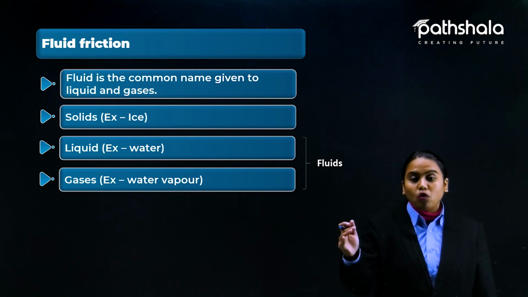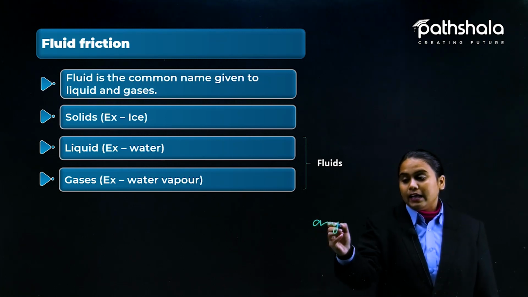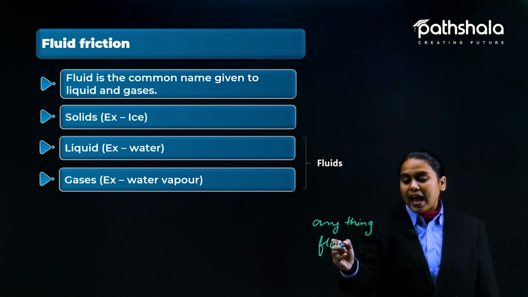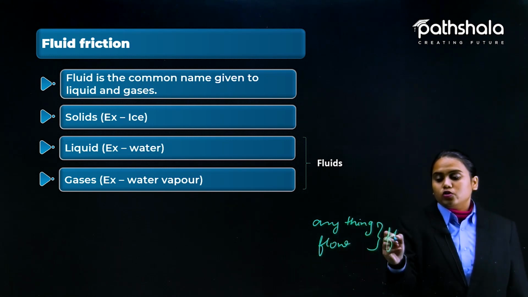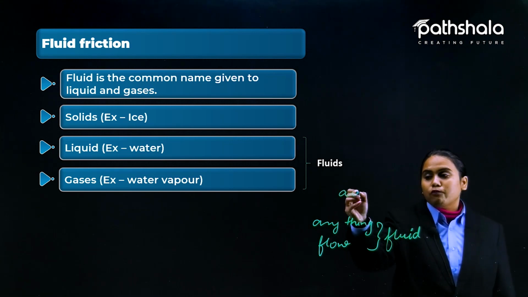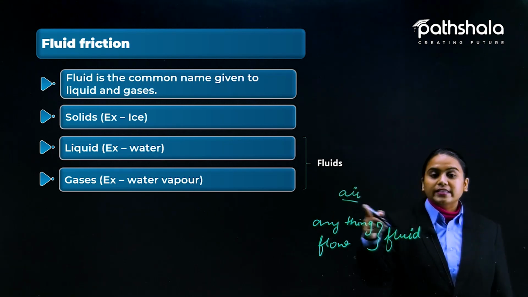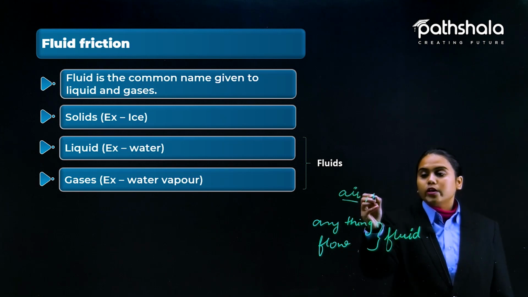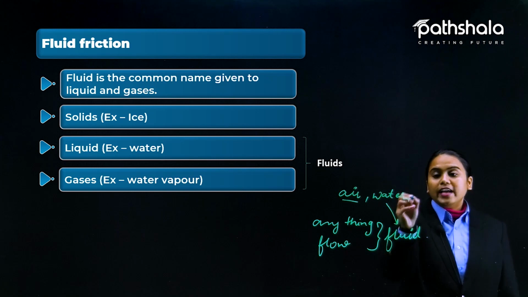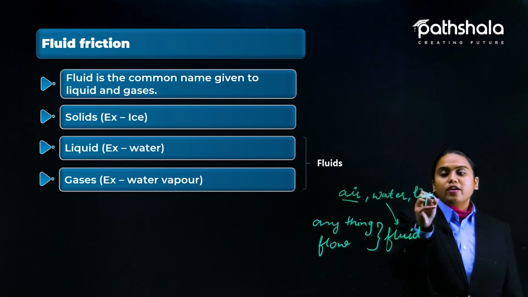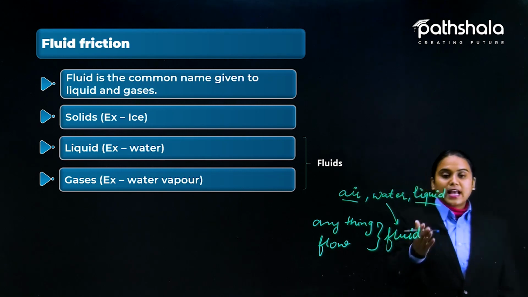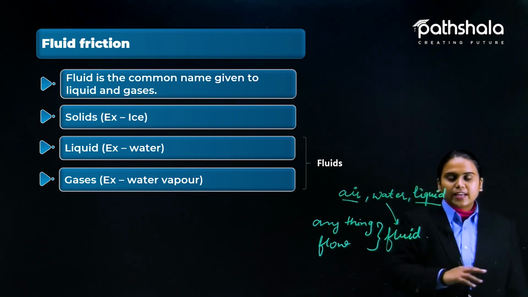Anything that could flow is actually a fluid. So you can guess by the name that air is flowing, so air is a kind of fluid. Water is flowing, so water is a kind of fluid. Liquid is flowing. Any kind of liquid it could be kerosene, petrol or gasoline. Petrol is a gasoline.